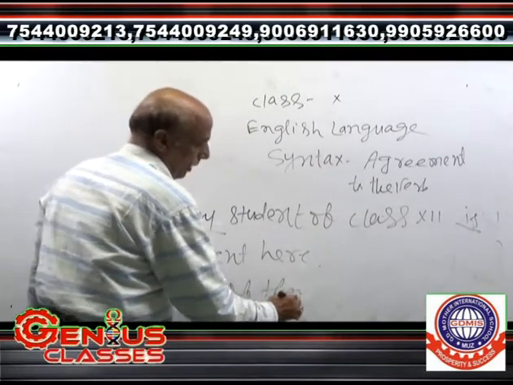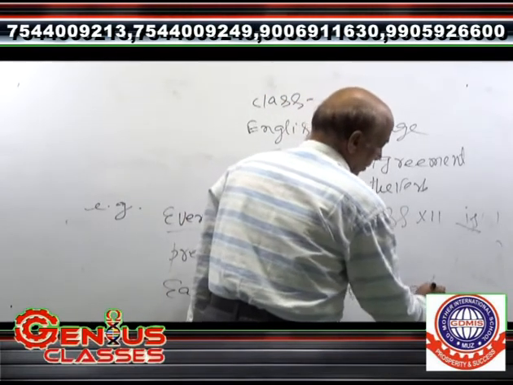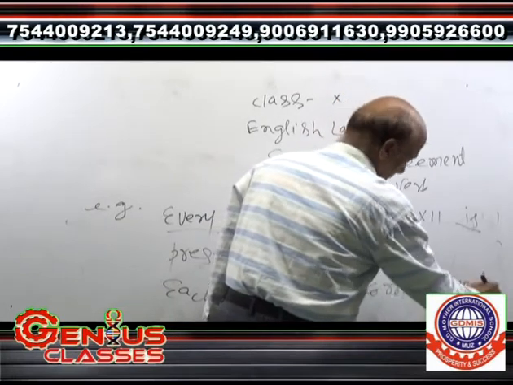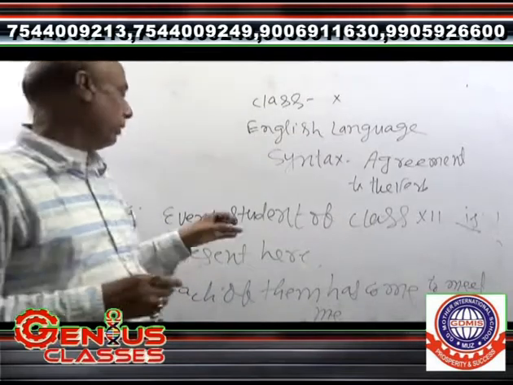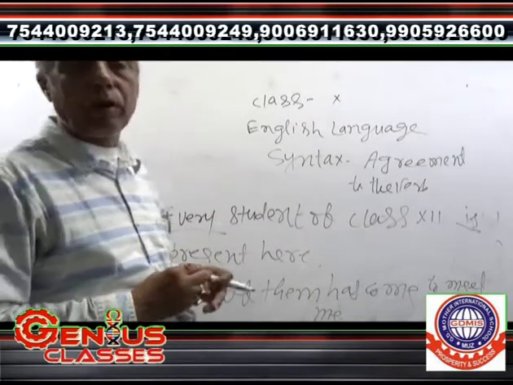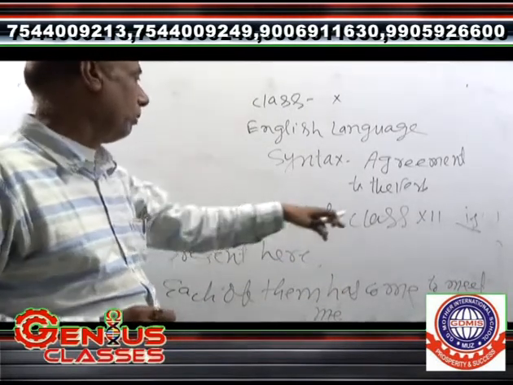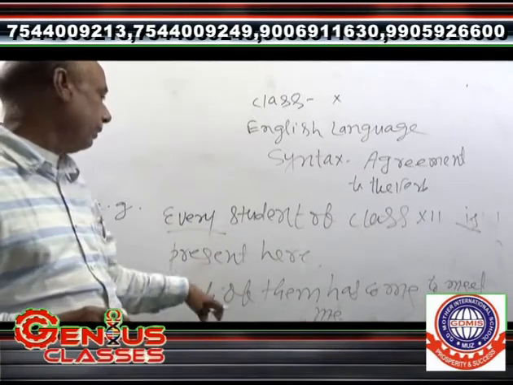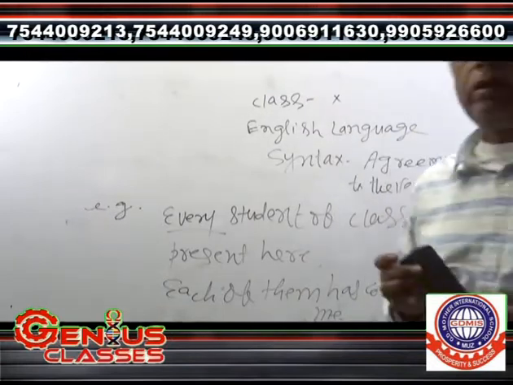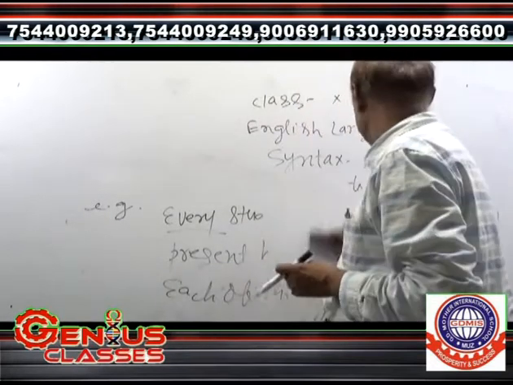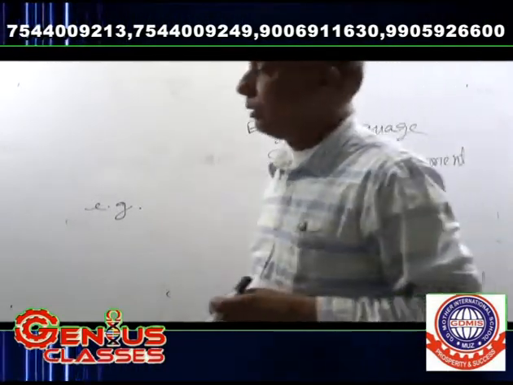Each of them has come to meet me. So, here I have written every and each always follow the singular verb. As for example, I have written every student of class 12 is present here. Each of them has come to meet me. It means each and every has been used in the singular concept. So you have to pay minute attention to understand.